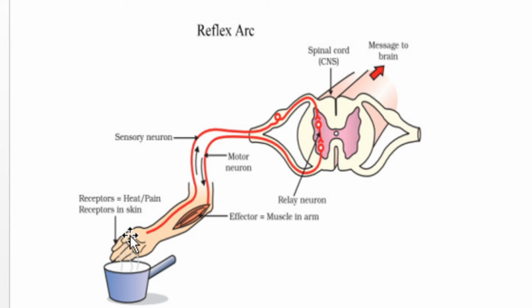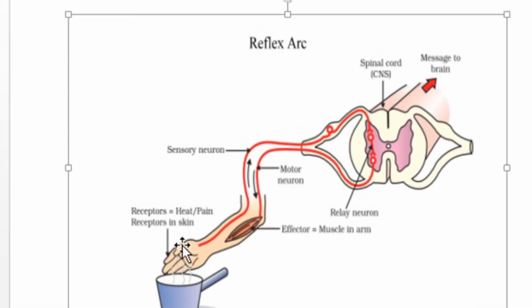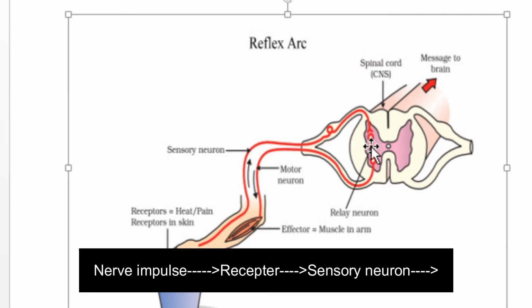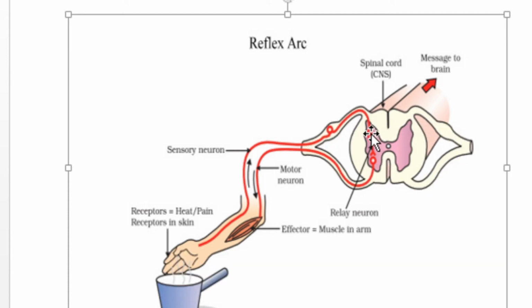At that time, what happens? The sensory neuron here picks up the signal from the receptors and passes it over to the relay neuron. The relay neuron is located in the spinal cord. This black colored part is the cross section of the spinal cord. So, here you can see the relay neuron located inside the spinal cord.